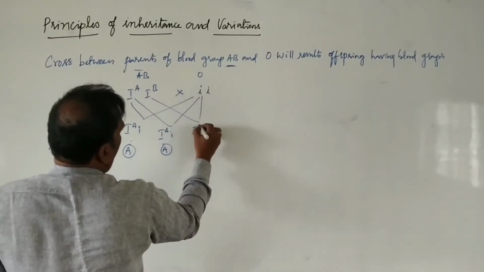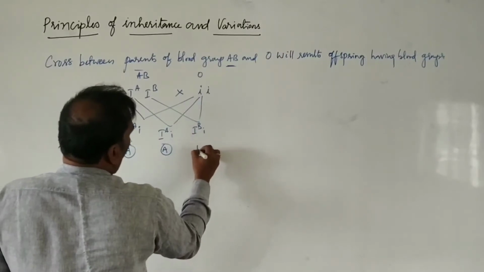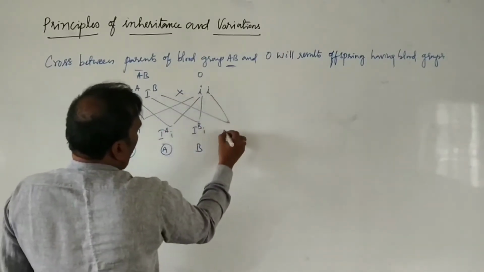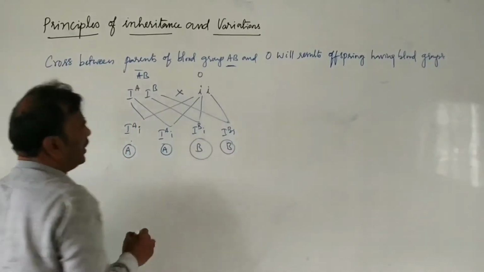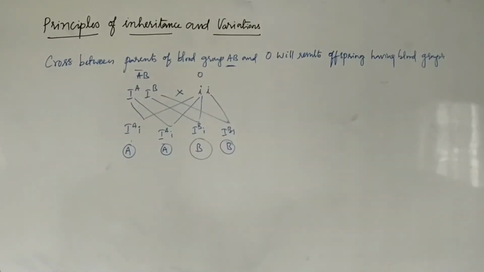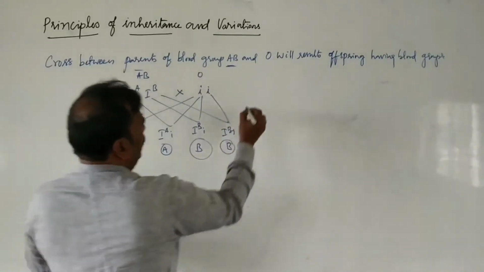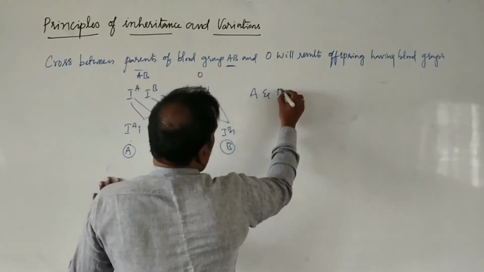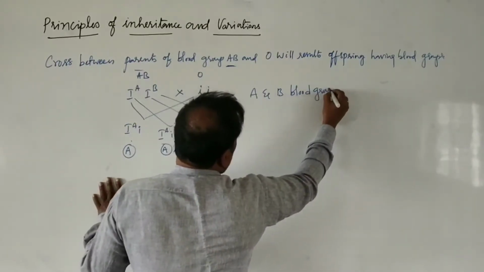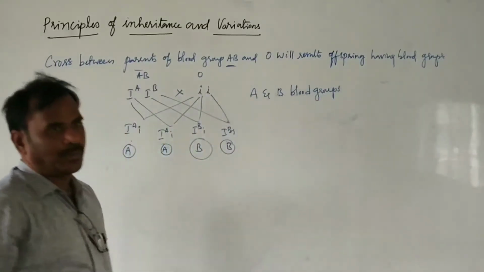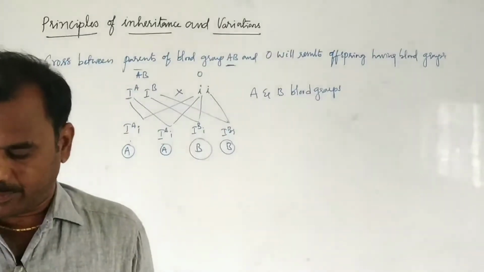IB small i, B blood group. Then what blood groups of offspring are formed here? A and B blood groups.